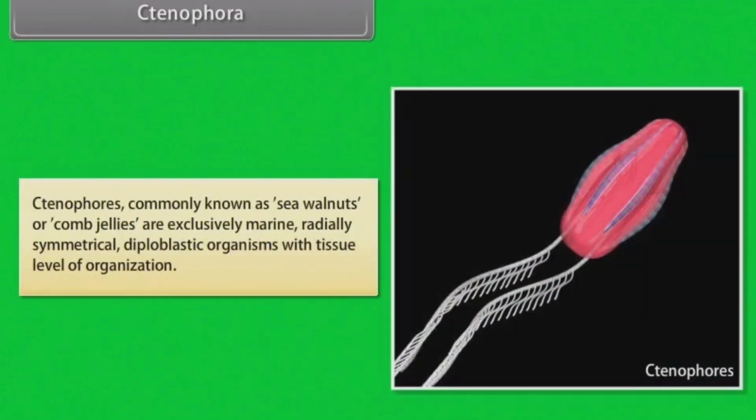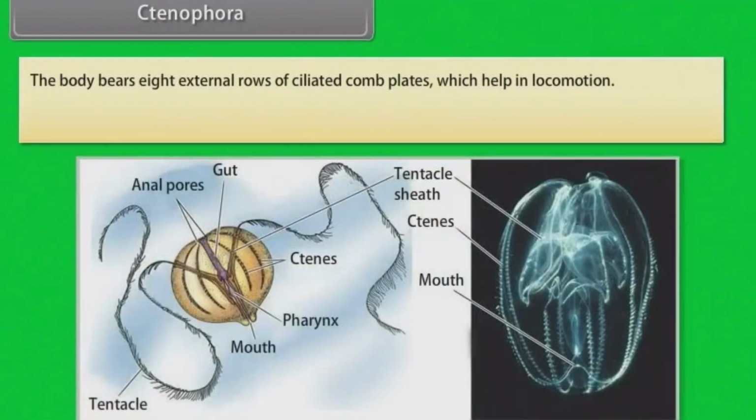Ctenophores, commonly known as sea walnuts or comb jellies, are exclusively marine, radially symmetrical, diploblastic organisms with tissue level of organization. The body bears 8 external rows of ciliated comb plates which help in locomotion. Digestion is both extracellular and intracellular.